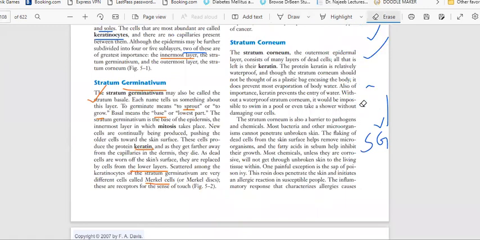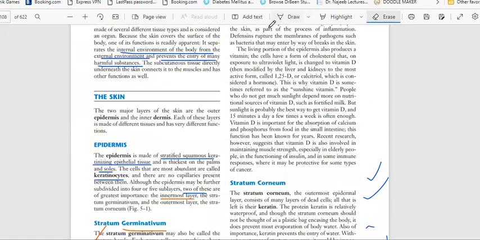How is it happening? Let's talk about that. It is then modified by the liver and kidney to the most active form called 1,25-D or calcitriol, which is considered a hormone. This is why vitamin D is sometimes referred to as the sunshine vitamin. People who do not get much sunlight depend more on nutritional sources of vitamin D, such as fortified milk, but sunlight is probably the best way to get vitamin D, and 15 minutes a day, a few times a week, is often enough.